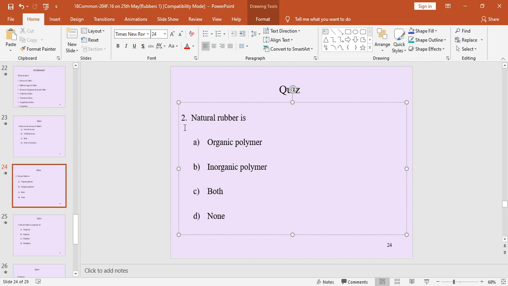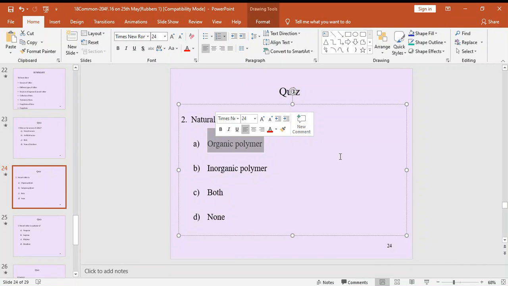Let's see this question. Natural rubber is: A. Organic polymer. B. Inorganic polymer. C. Both. D. None of the above. Which is the correct answer? Natural rubber is an organic polymer. Why? Because natural rubber is made of carbon material.